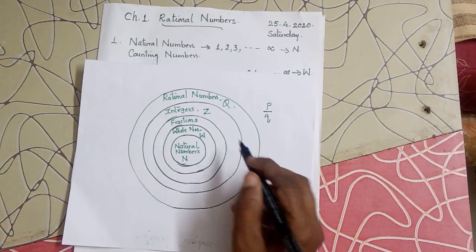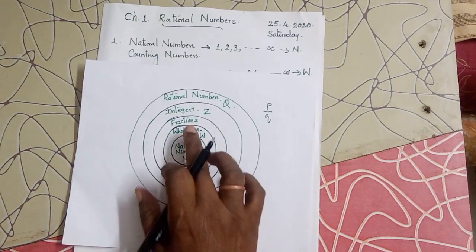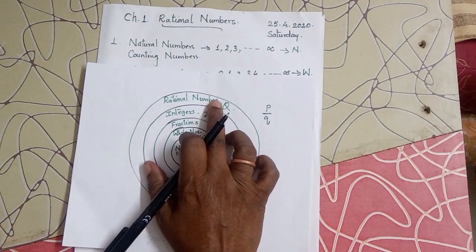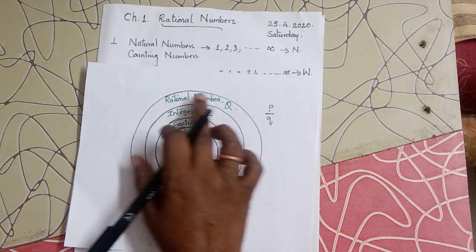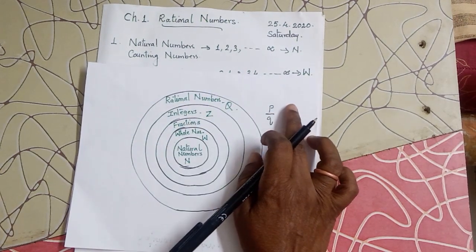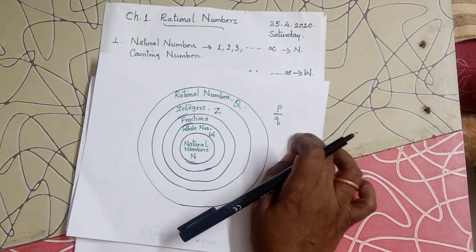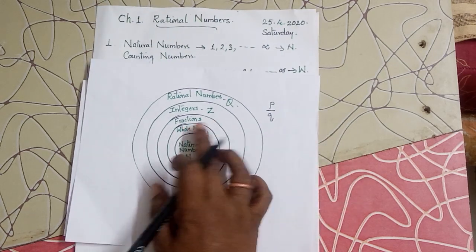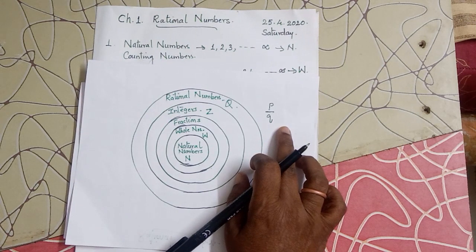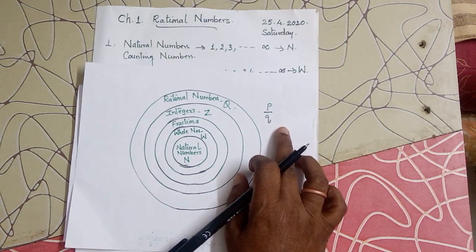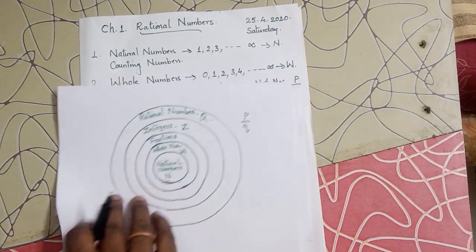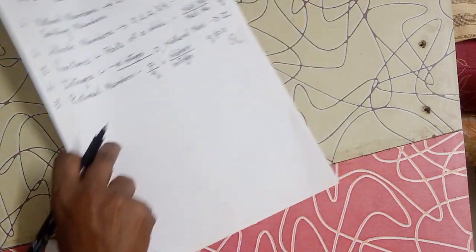The difference between fractions and rational numbers is that rational numbers are directed numbers. They have signs, I mean they have integers in the numerator and denominator, whereas fractions have natural numbers. There is no direction for those numbers. Okay, now you may be surprised to see how to write natural numbers as rational numbers.